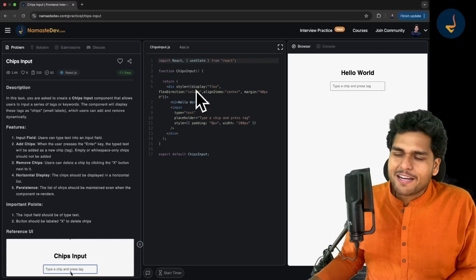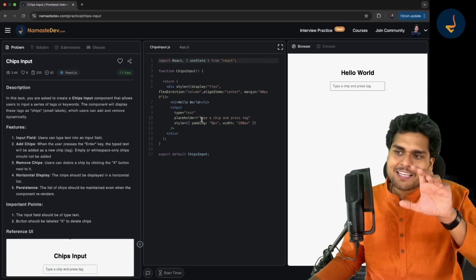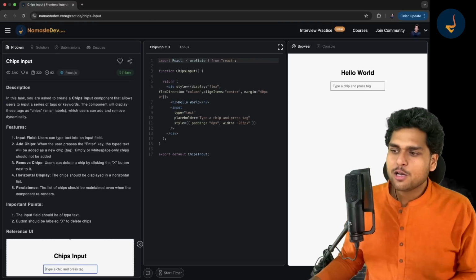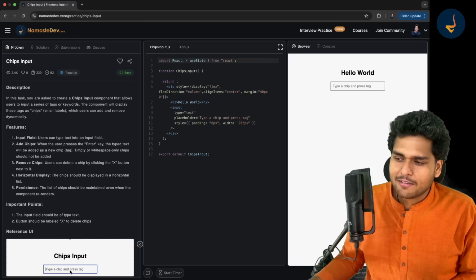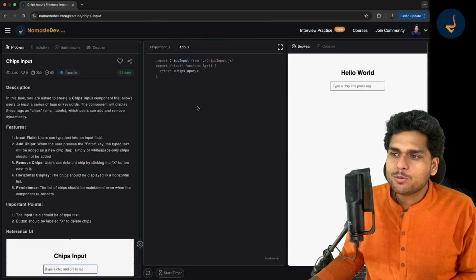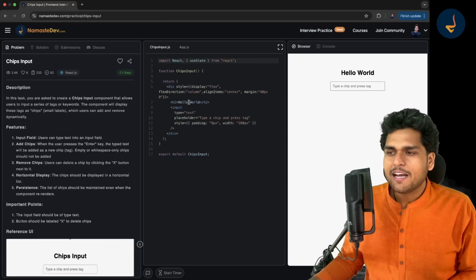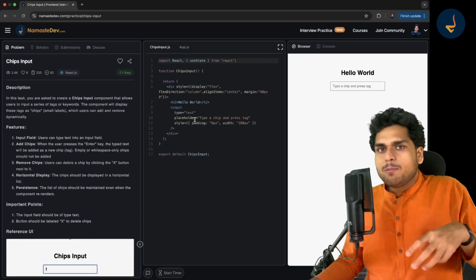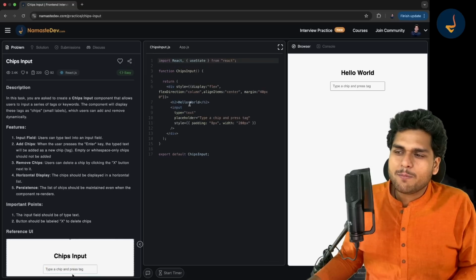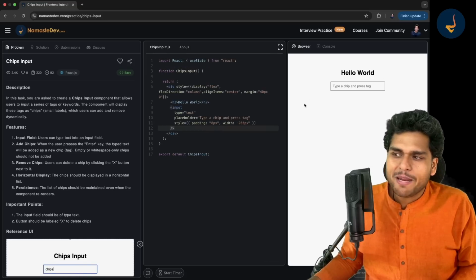Suppose if you have written something, you want to reset this boilerplate code, right? Suppose you want to reset to the original code. So you can just click on this button on the right bottom, reset question, and it will reset the code back to whatever it was. Now, if you are from the React background, you would obviously know what is this App.js file, ChipsInput. You can just write code over here and make it work.